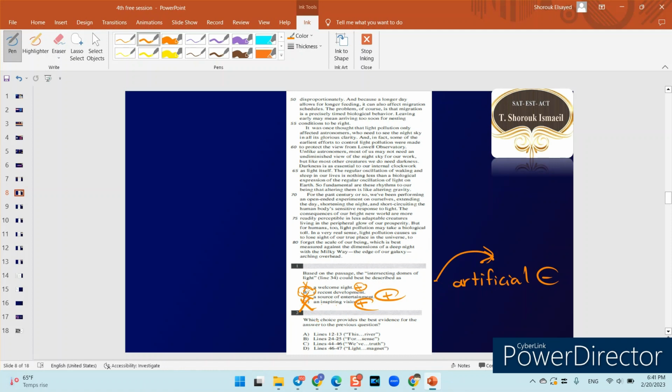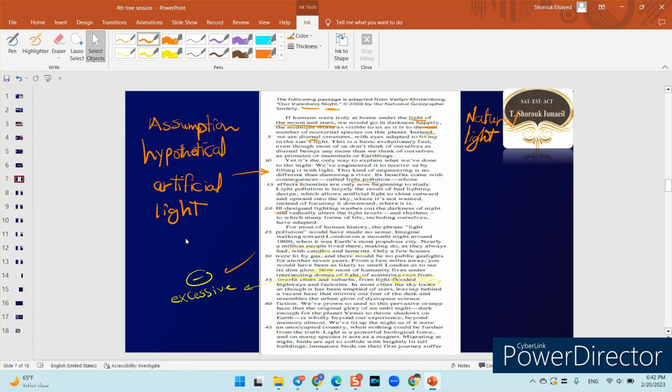Which answer choice provides the best evidence for the answer to the previous question? So this is a supporting evidence question. Let's have a look here. He said from line 12 to 13, "this river." Let's have a look at it, from 12 to 13. Let's read it here.